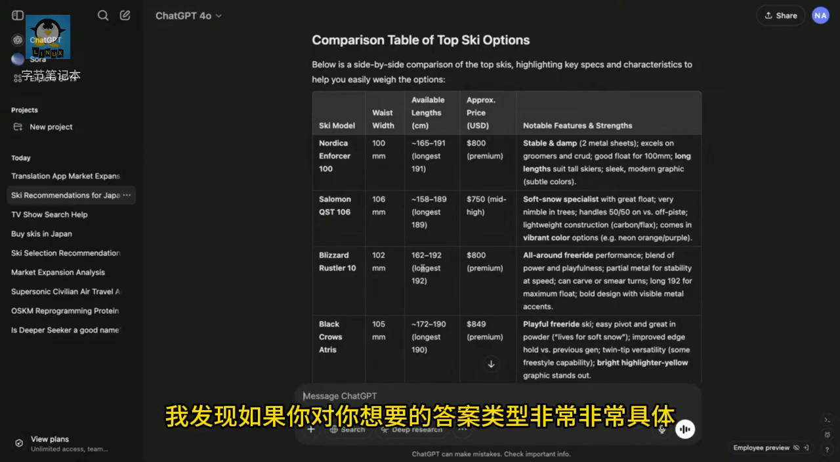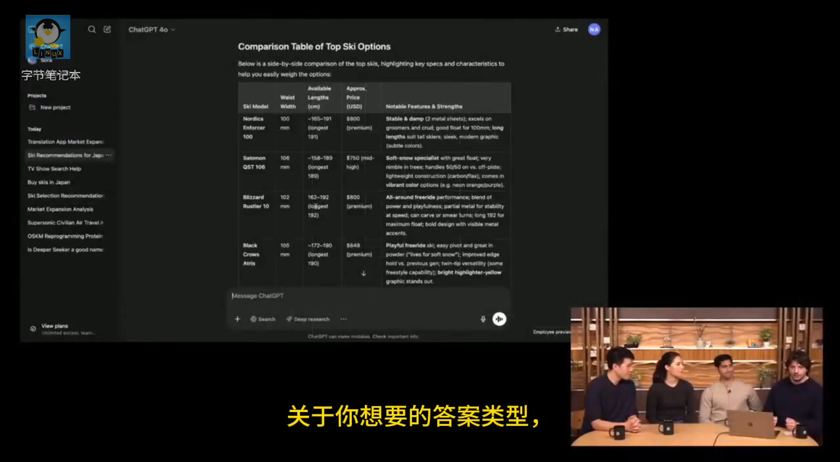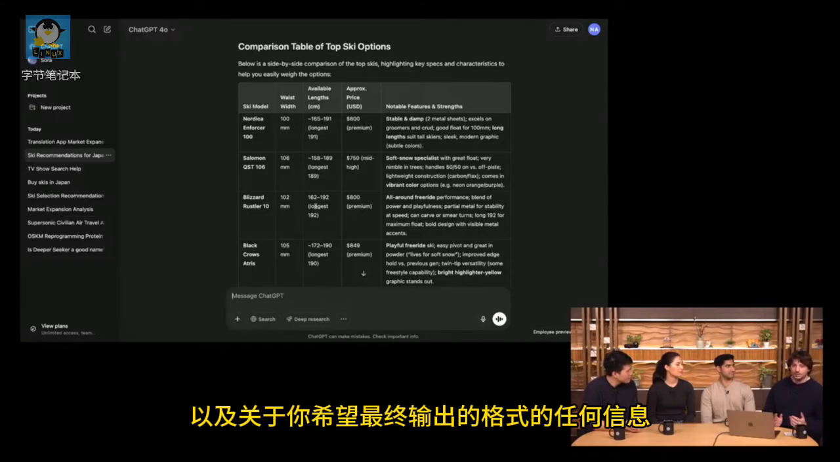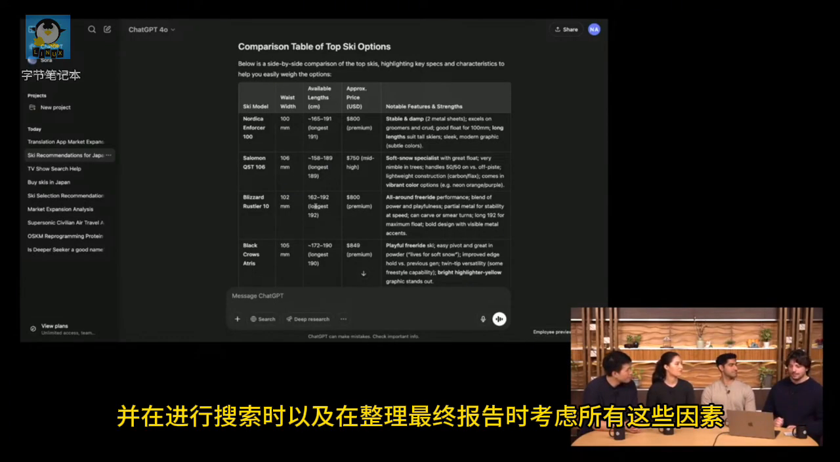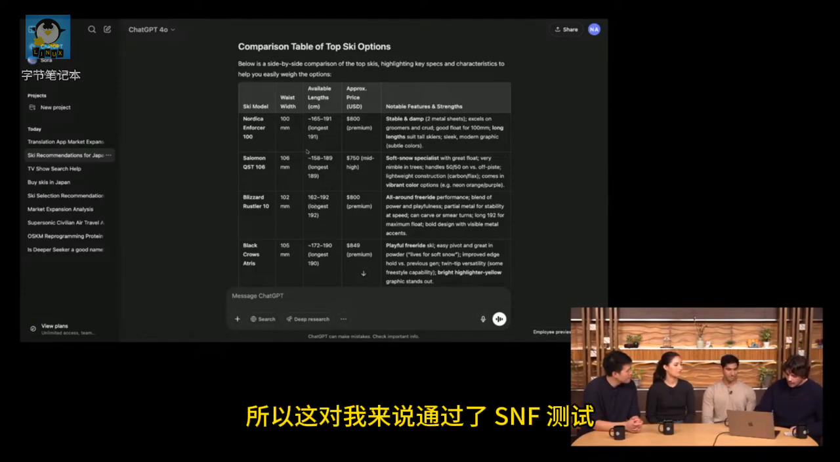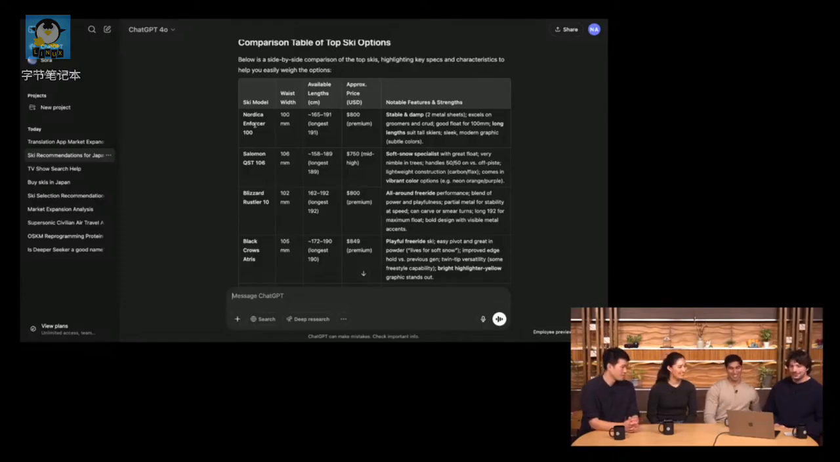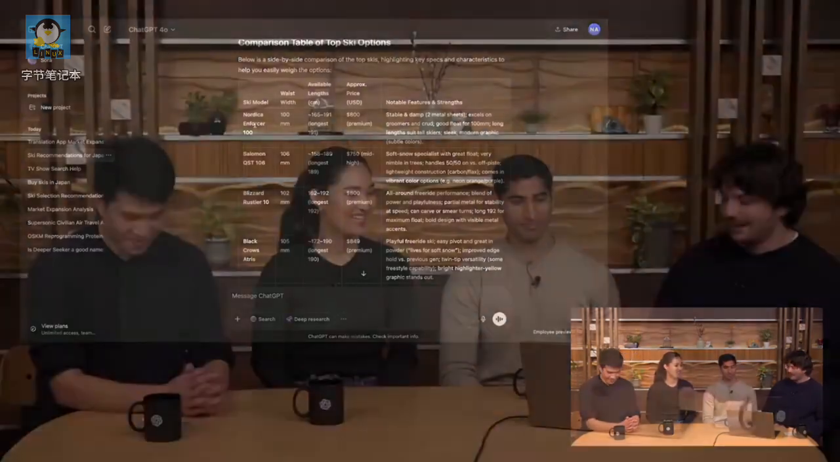I find that Deep Research works really well if you're very, very specific about the type of answer that you're looking for, both in terms of what information you want, what comparisons you want to see, and anything about the format that you want the final output in, because the model is able to take all of those things into consideration and think about them all as it does its searches and puts together its final report. So this sort of passes the sniff test for me because the top recommendation here is actually the skis that I own at home, which is kind of cool. So love that. I'll take a closer look at this and maybe plan a little bit of a ski trip after this. All right. Let's go this weekend.